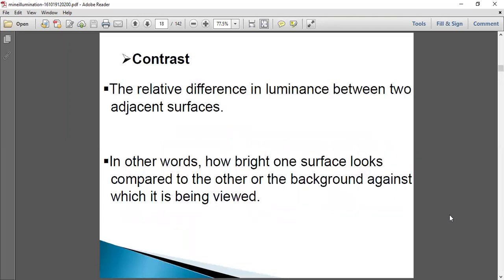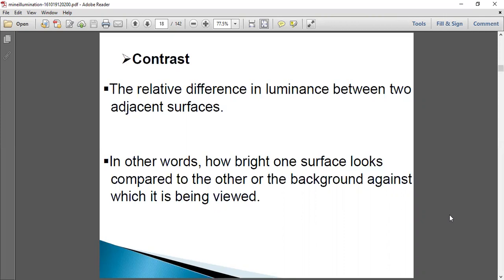Contrast. Coming to the next one, contrast. The relative difference in luminance between two adjacent surfaces. So when an object has different surfaces placed together, the difference in luminance between two adjacent surfaces is known as contrast. When two surfaces have different illuminance, meaning the amount of light falling on the surface is different, then it is called contrast. In other words, how bright one surface looks compared to the other or to the background against which it is being viewed.